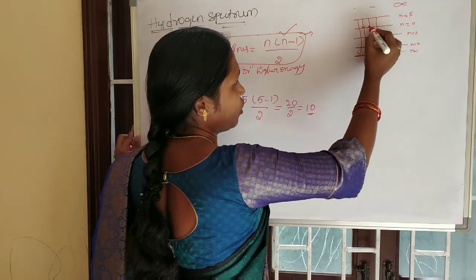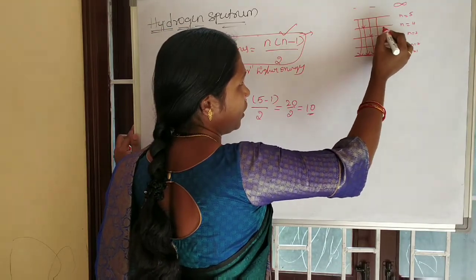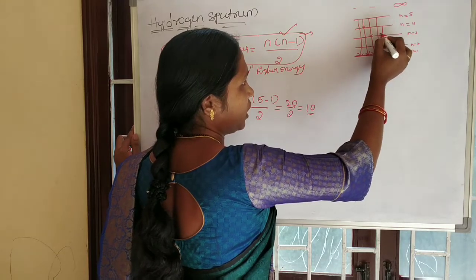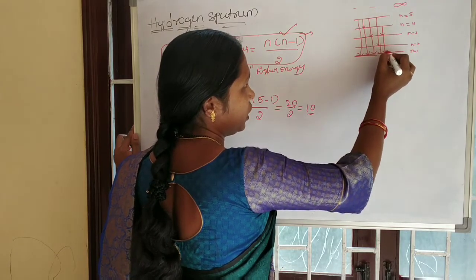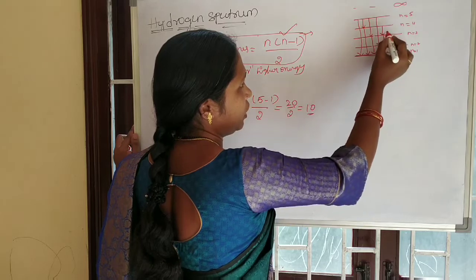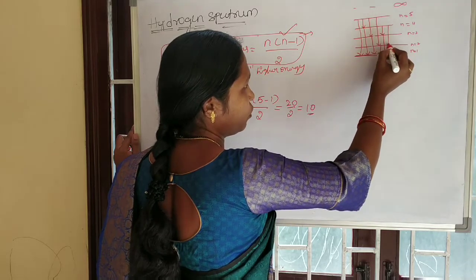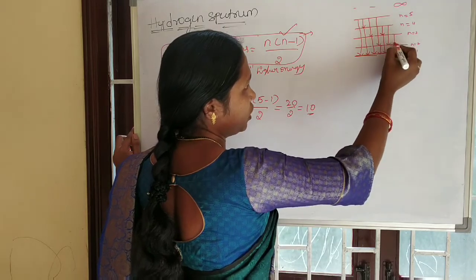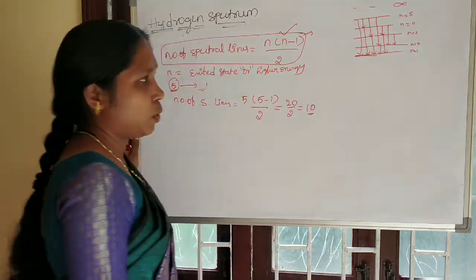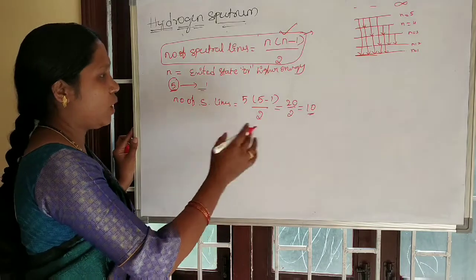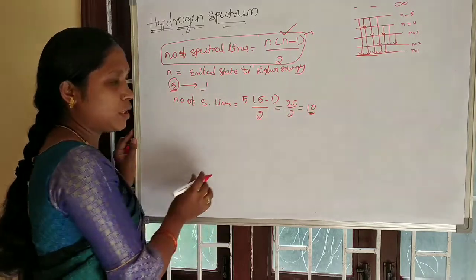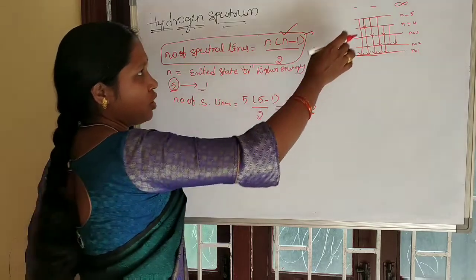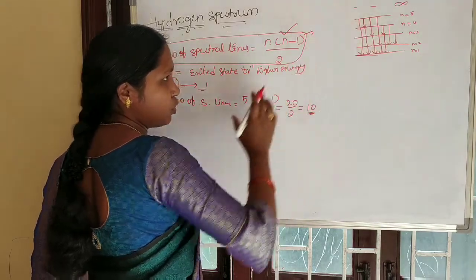Or the electron may drop from 5 to 4, then 4 to 3, then 3 to 1, or from 4 to 2, and after that third to 1. All of these are possible. So like that we will observe 10 spectral lines. This is for an electron dropping from a higher energy level to the ground state.